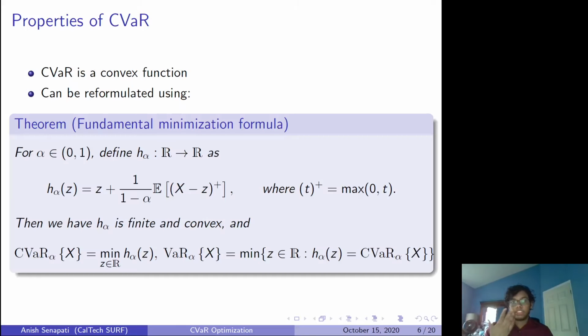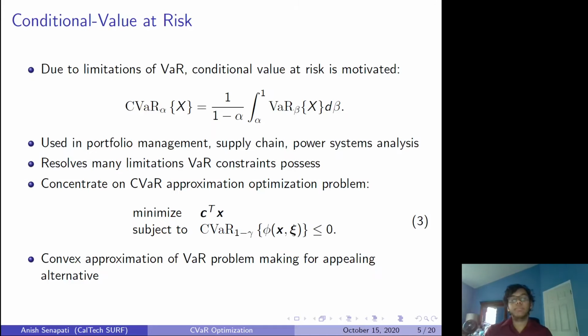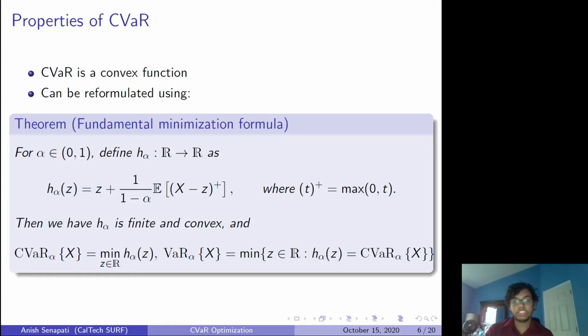There are a few properties of CVaR that we have to quickly go through before we can move on to the problem formulation. First off, the CVaR is a convex function, which is good because this minimization problem becomes much easier to handle. Secondly, you can define this function here, which we call h of a certain alpha, to be z plus 1 over 1 minus alpha times the expected value, exactly as shown here. You can show that if you minimize this function, the minimum is actually equal to CVaR of alpha of x. The value that reaches this minimum is the VaR, but we really care about the CVaR here. The fact that you can minimize this function with respect to z gives you the CVaR of the original random variable that you're looking at.